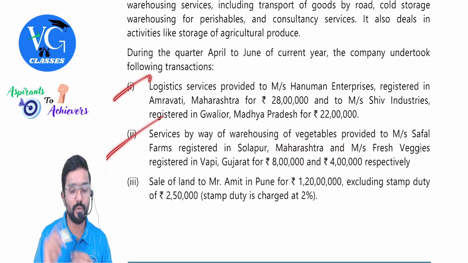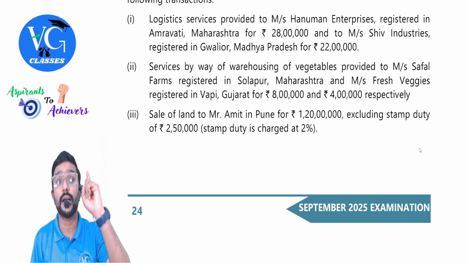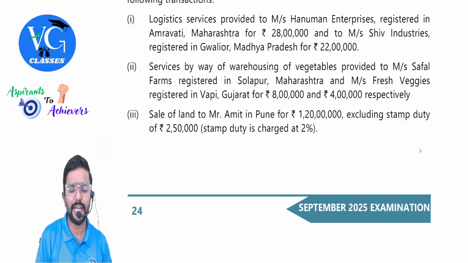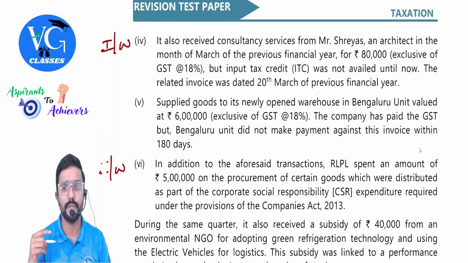Got it? Yes, both are outward. Both are outward, but one is exempt, one is taxable. Sir, should we take exempt supply also? Yes, aggregate turnover includes exempt supply. Please be careful. Sir, should we take this land part? No, it is completely outside GST. That is Schedule 3. Okay, Schedule 3 item.